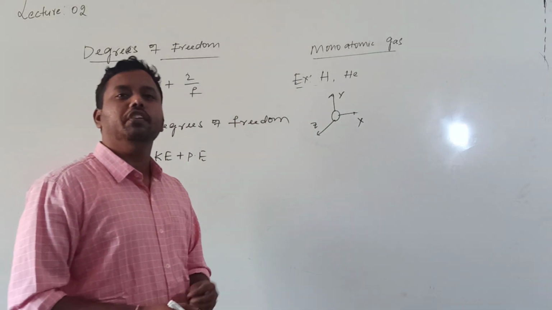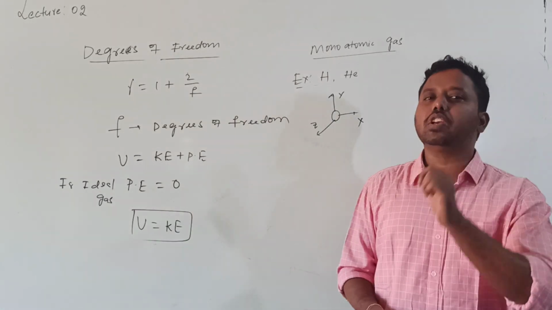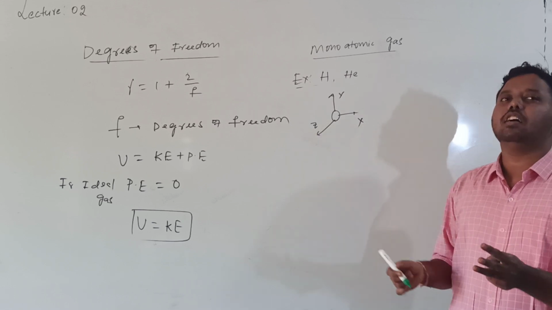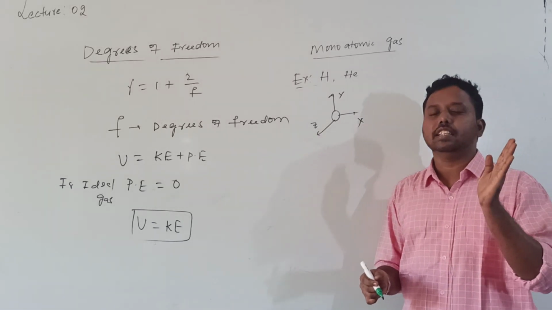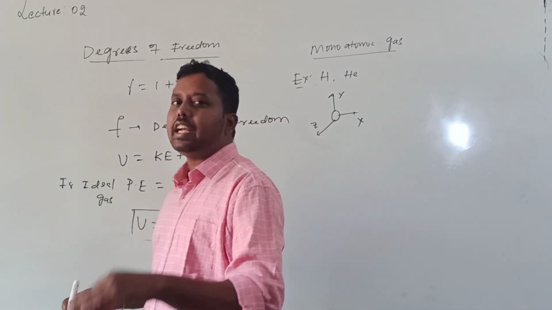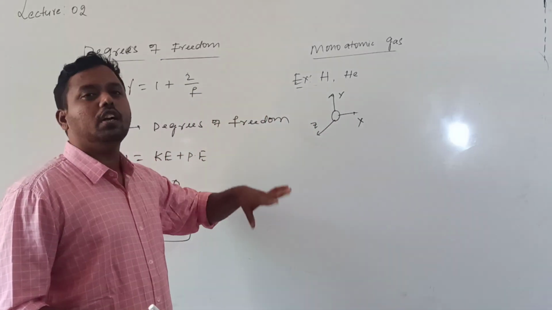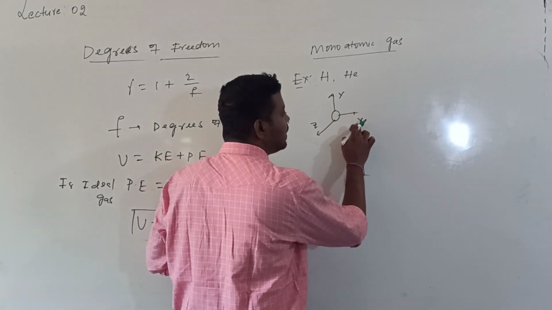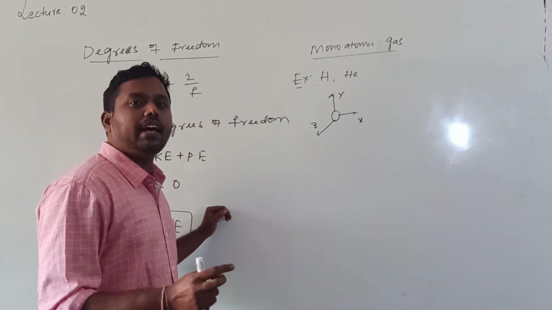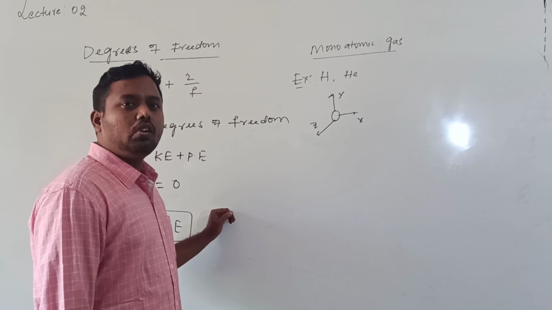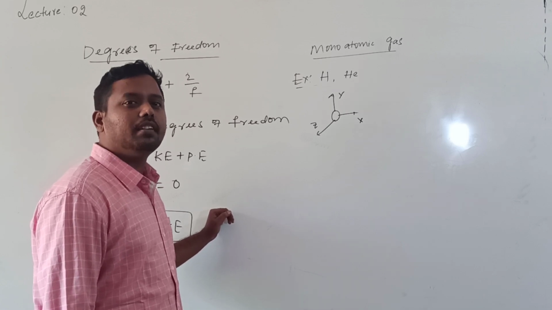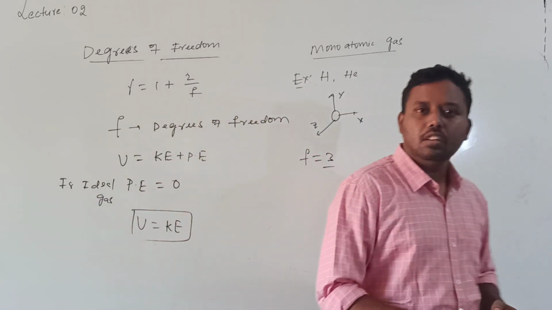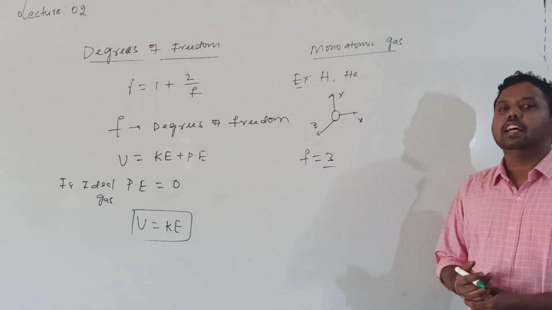So the number of possible ways for this atom is 3. This is translational kinetic energy, along the x-axis, y-axis and z-axis. So there are 3 different ways to obtain energy, and hence it has 3 degrees of freedom.